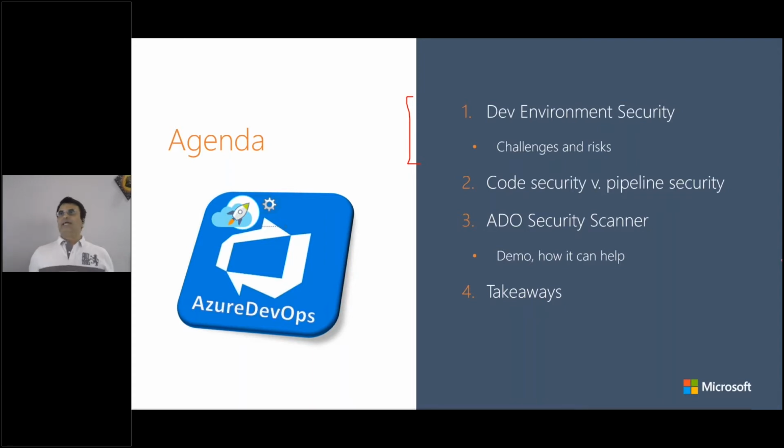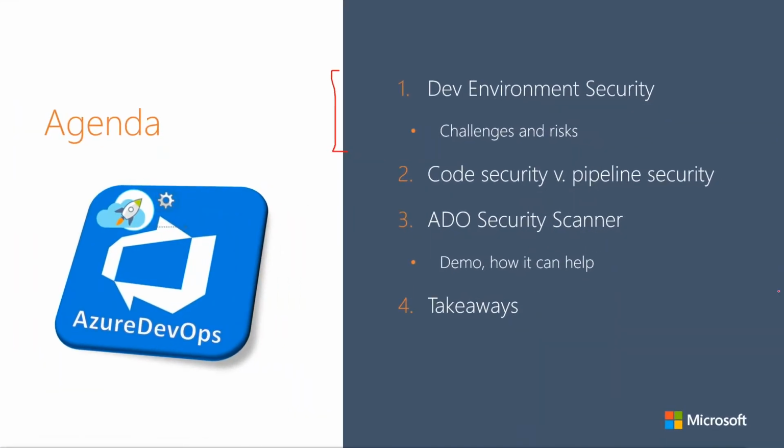Sorry about that. Then I'll try to give some examples to disambiguate the notion of source code security and dev pipeline or dev environment security. We'll also demonstrate a tool that we have created in our team. It's an open source tool that we are using at Microsoft inside CSEO, and then some other teams like Office are also looking to adopt it for checking security of the development environment. It is an ADO security scanner. And then I'll have some takeaways for everyone.